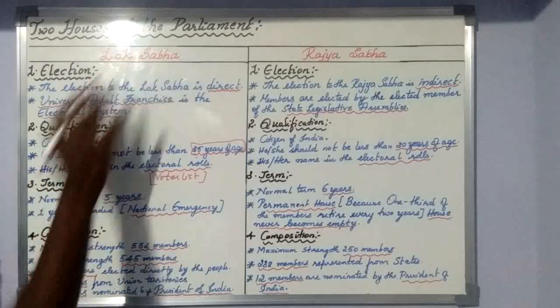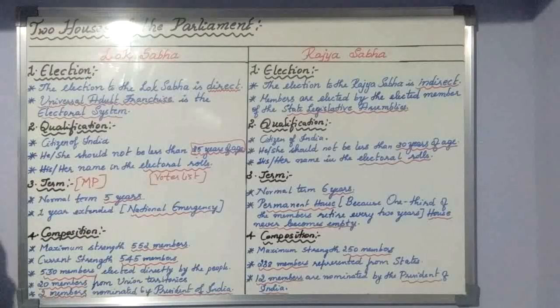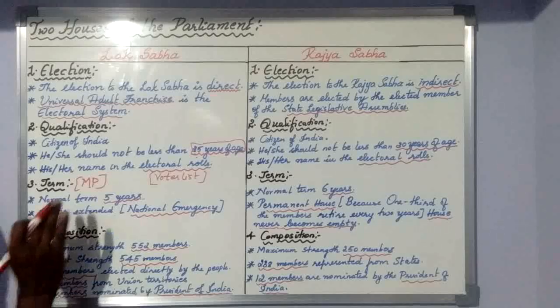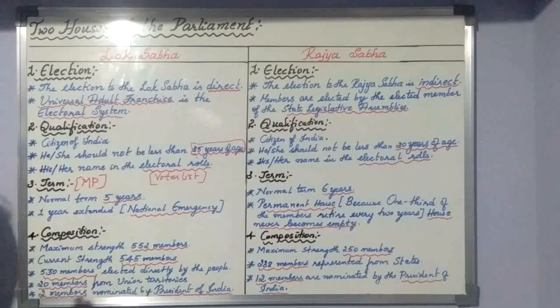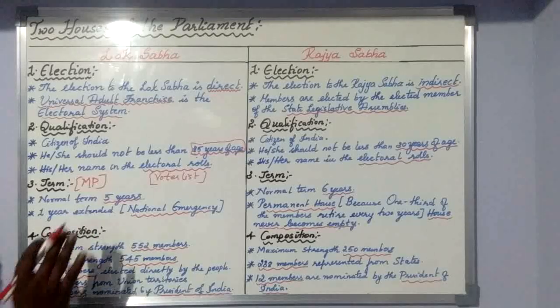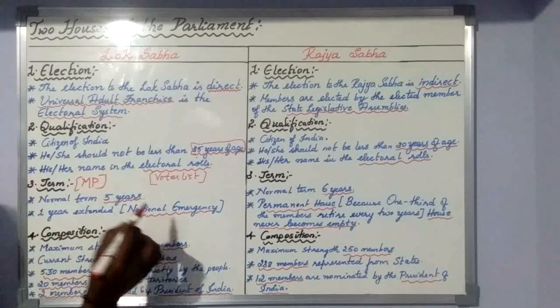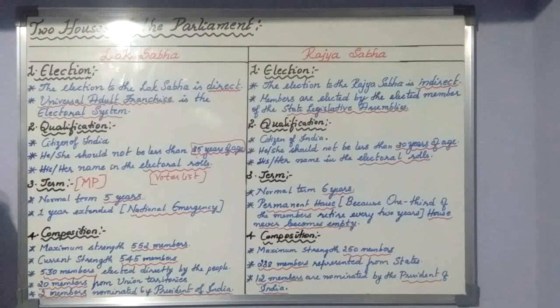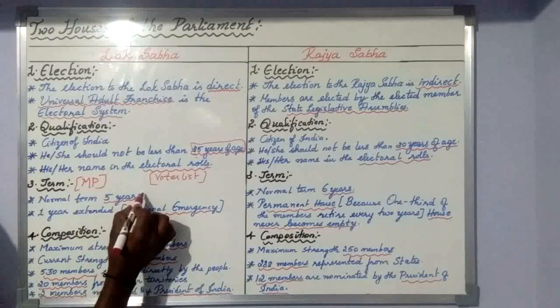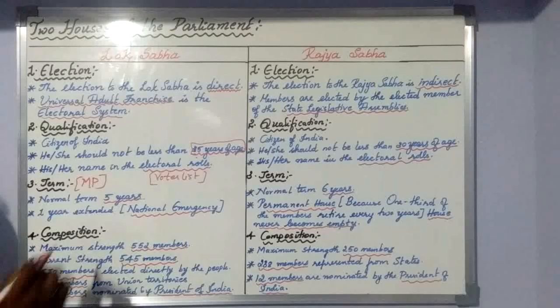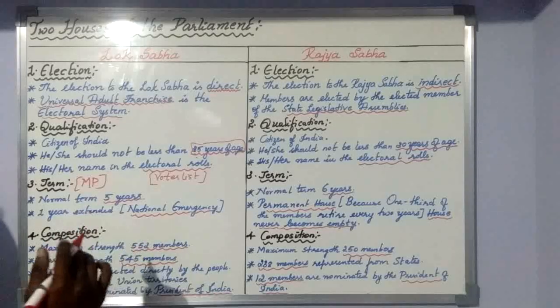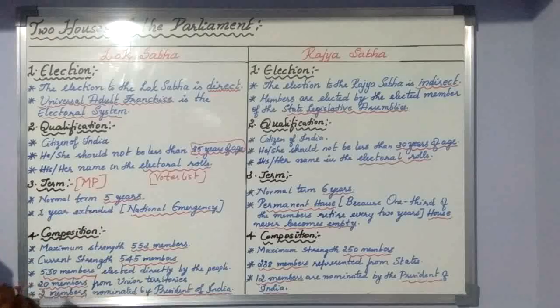The normal term of Lok Sabha is 5 years according to the Indian Constitution. Once a person is elected by the people as a representative, he or she can remain in that representative position for 5 years. And 1 year can be extended at the time of national emergency. For example, the 5 years term is over. Once it is over, we need to conduct an election and go for the formation of a new Lok Sabha house.